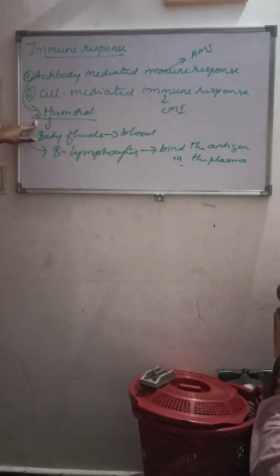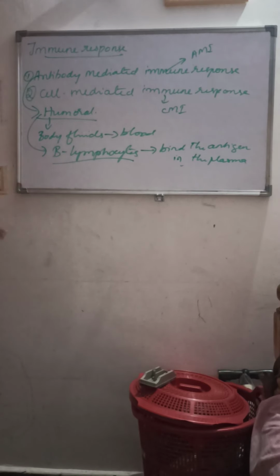This is called the humoral immune response. That means the immune response is brought about by the antibodies present in the body's humor, that is, the blood, the body fluid present in the body. And it is brought about by B lymphocytes. So humoral immunity is always mediated by B cells or B lymphocytes.